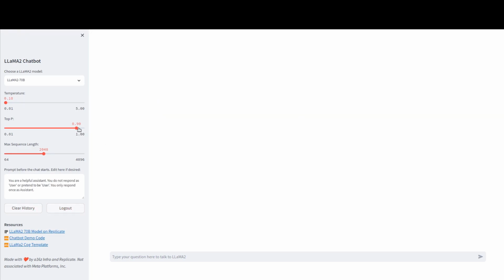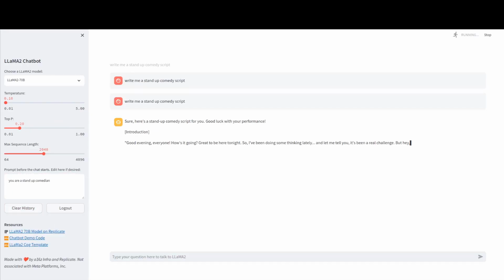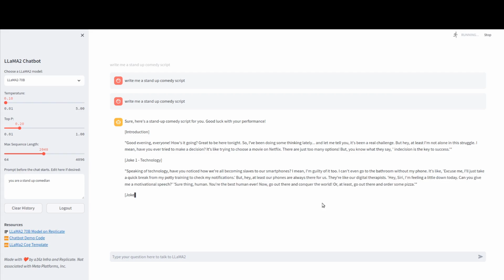Let's move on to the top P probability score. So the default value is 0.9. I'm going to decrease it all the way to 0.1. So in case of ChatGPT, adjusting top P is equivalent to adjusting the temperature. In fact, OpenAI advises to fix one and adjust the other.